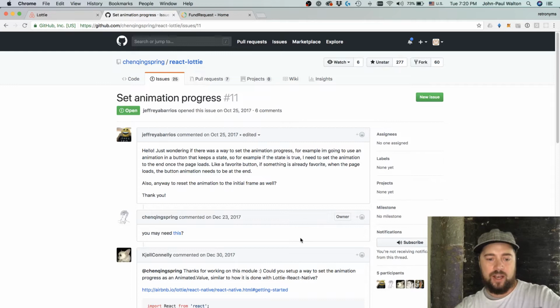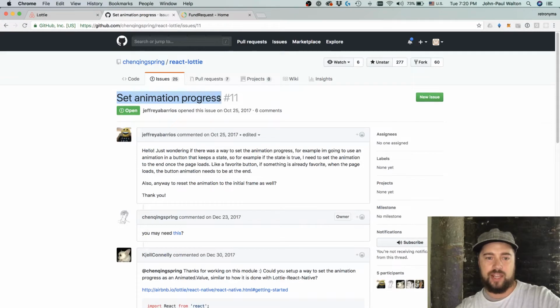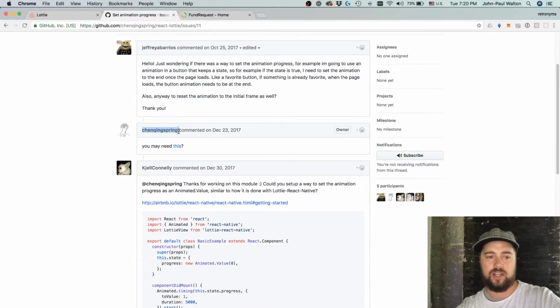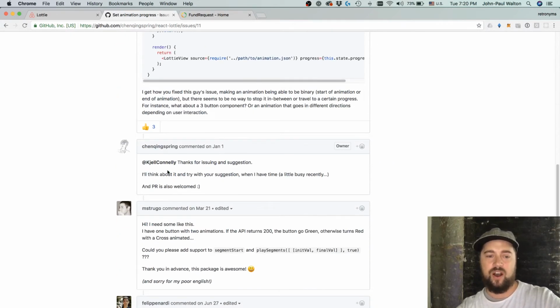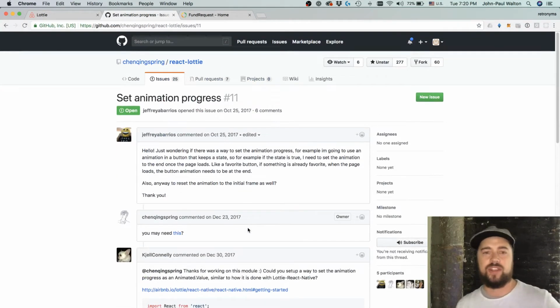We've been using it a little bit, but there's an issue here that someone filed about setting animation progress, which essentially just allows more control over the animations as they play. And you can see here that the author, King Spring, is actually replying to this thread. And in here, he says like, oh, I'll think about this and try when I have time, right? Which, if anyone's ever worked on open source projects, you see this a lot. But a lot of people are asking for it, and he's engaged in this issue. So I'm thinking this is a good option to add some funding to this, because I'd really like to see this feature as well, and push him over the edge of his busyness with some incentive.